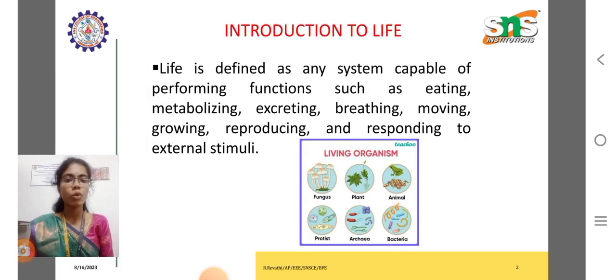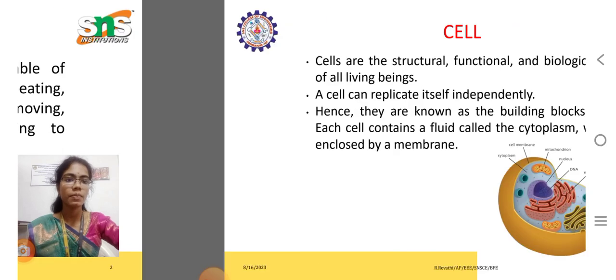Introduction to life. Life is defined as any system capable of performing functions such as eating, metabolizing, excreting, breathing, moving, growing, reproducing, and responding to external stimuli. Some examples of living organisms are fungi, plants, animals, or bacteria.